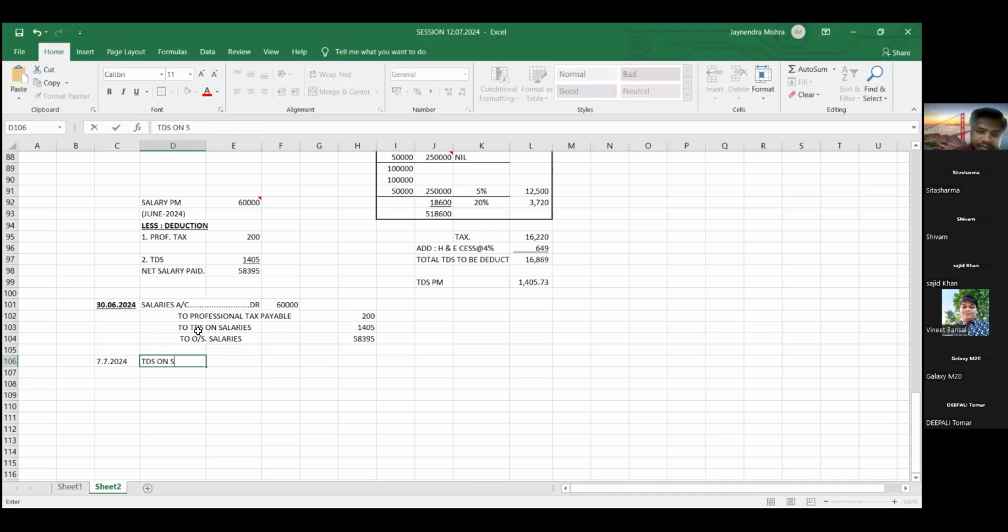So once the liability is paid, you have to debit it. As soon as you debit it, your liability is cancelled. No more liability because you have paid it. So when you book a liability it is credited, and if it is paid, your liability is no more, so you have to debit it.